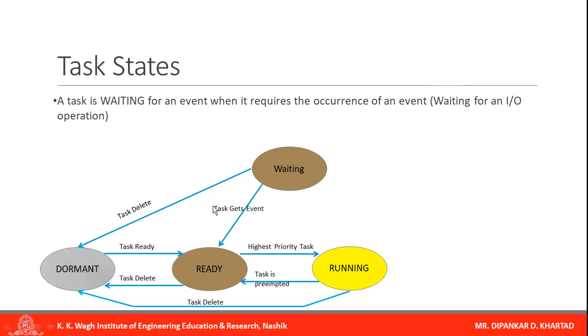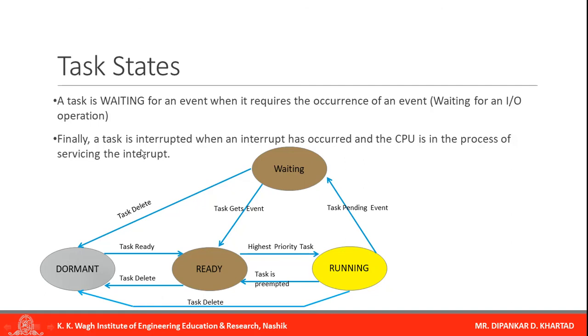If the task gets its event, then that task will go to the ready state. And if the current running task wants an event that is pending, then that task will go from the running state to the waiting state when the task pends on the event.